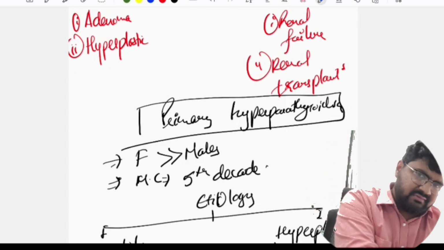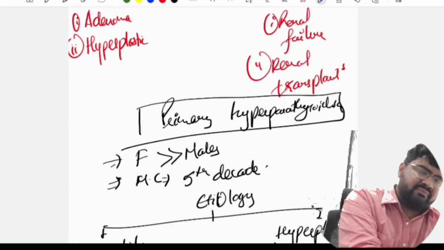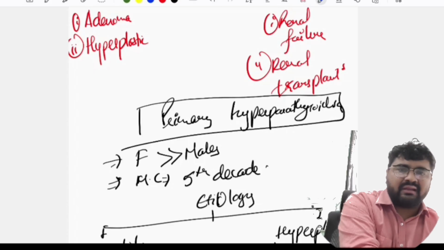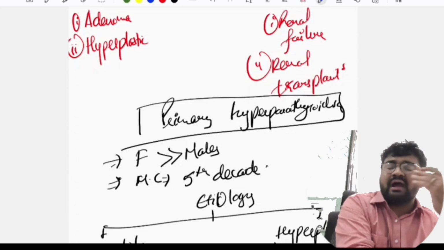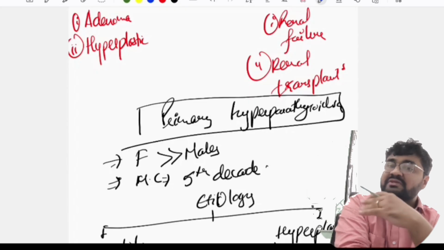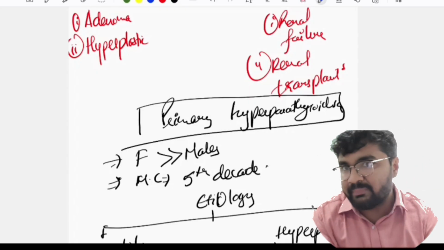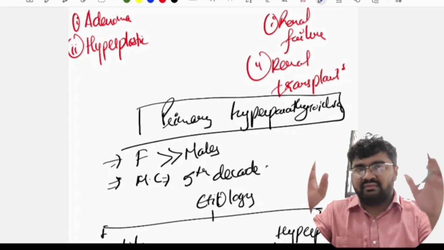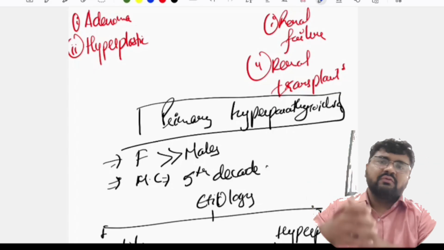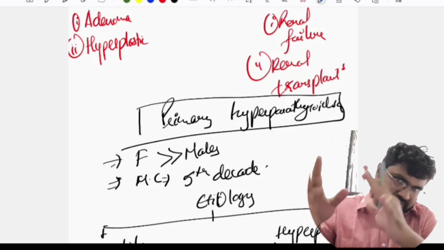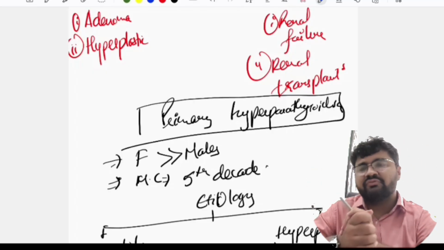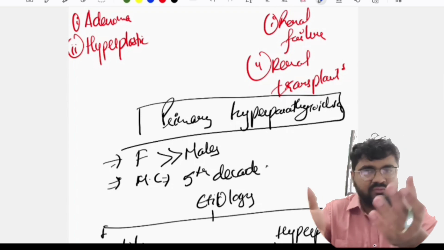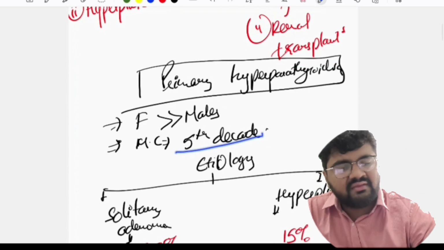ओके, बहुत सारे. Recently one of my senior surgeon's wife, okay, she was diagnosed with hyperparathyroidism, and initially hyperparathyroidism जब present होता है समझ में ही नहीं आता कि पेशेंट को hyperparathyroidism है, because the symptoms I will tell you, they are very vague. They are very vague. Okay, so you need a high degree of suspicion to diagnose this condition of hyperparathyroidism. Again, she was female, fifth decade, everything fits.